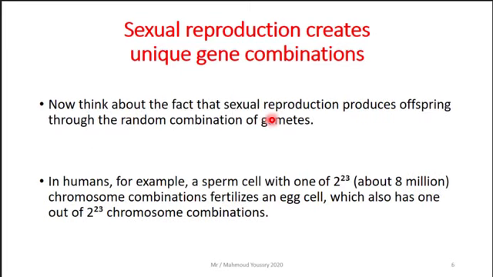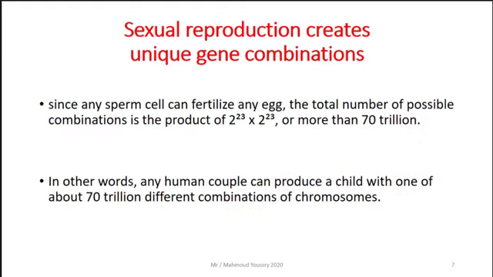Now think about the fact that sexual reproduction produces offspring through the random combination of gametes. In humans, for example, a sperm cell with one of 2 to the power 23, which is about 8 million chromosome combinations, fertilizes an egg which also has the same number of chances, 2 to the power 23, or 8 million chromosome combinations.